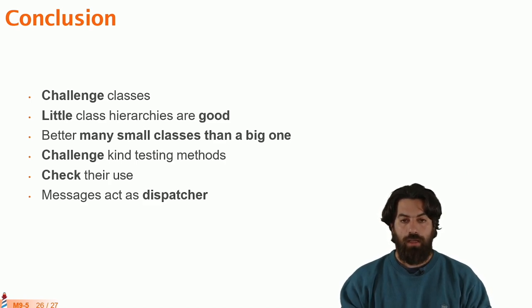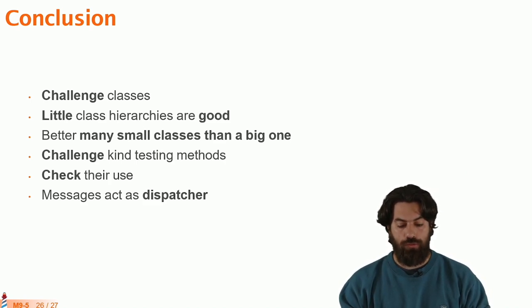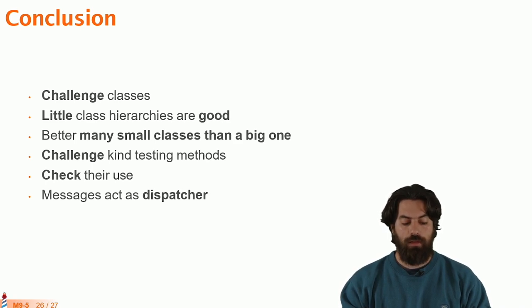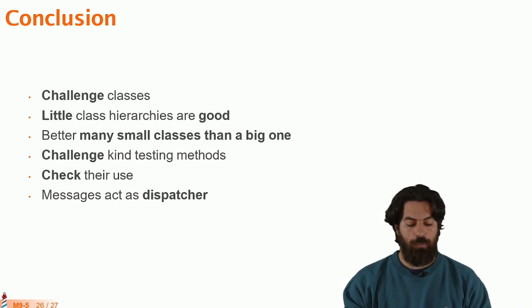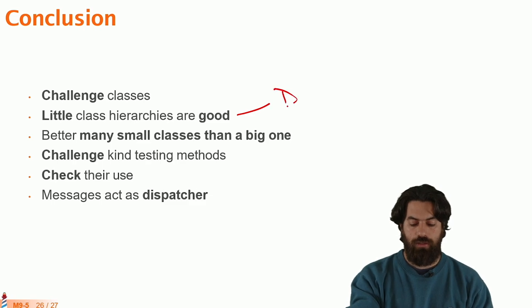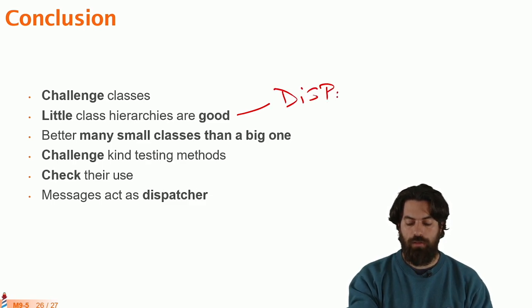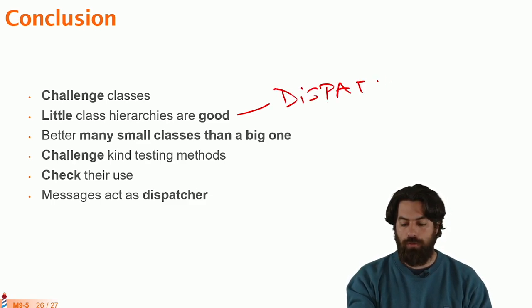As a conclusion, try to think about the classes that you are going to use in your model. Remember that little class hierarchies are good because they help you to do dispatch. The dispatch and the message sending is actually the most powerful thing that you are going to see here.